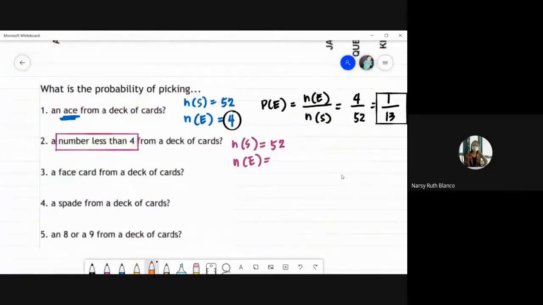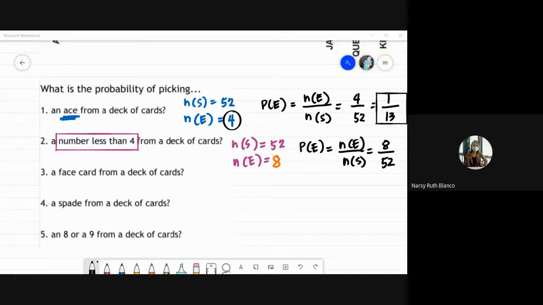Okay, kasi less than 4 ang hinihingi eh. Probability of getting less than 4. So, 8 ang favorable outcomes natin. Of course, we follow the same formula. Probability of getting a number less than 4 sa deck of cards natin. So, number of favorable outcomes divided by all possible outcomes. Favorable outcomes would be 8. So, divided by 52.